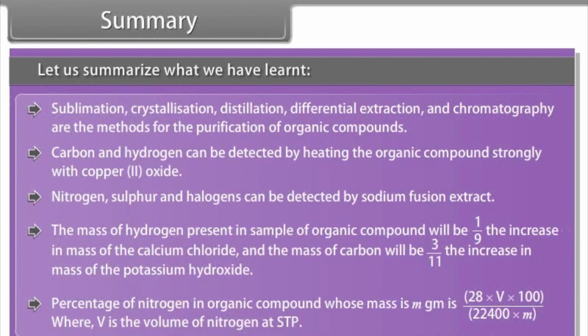Percentage of nitrogen in an organic compound whose mass is m gm is 28 × V × 100 / 22,400 × m, where V is the volume of nitrogen at STP.